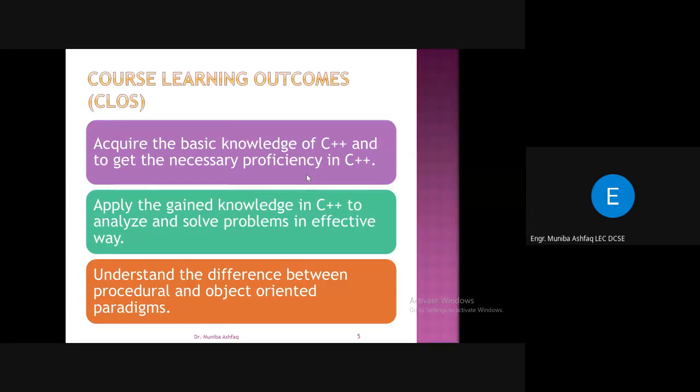Here we will start with the procedural paradigm, and we will look into the object-oriented one at the end of the course, in the last weeks. So there are basically 3 CLOs: acquire the basic knowledge, apply that knowledge for problem solving, and understand the difference between the procedural and the object-oriented paradigms.